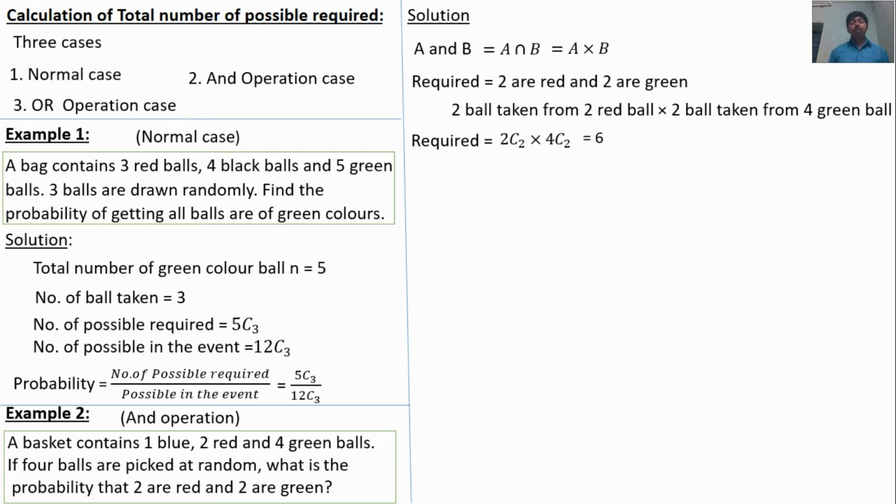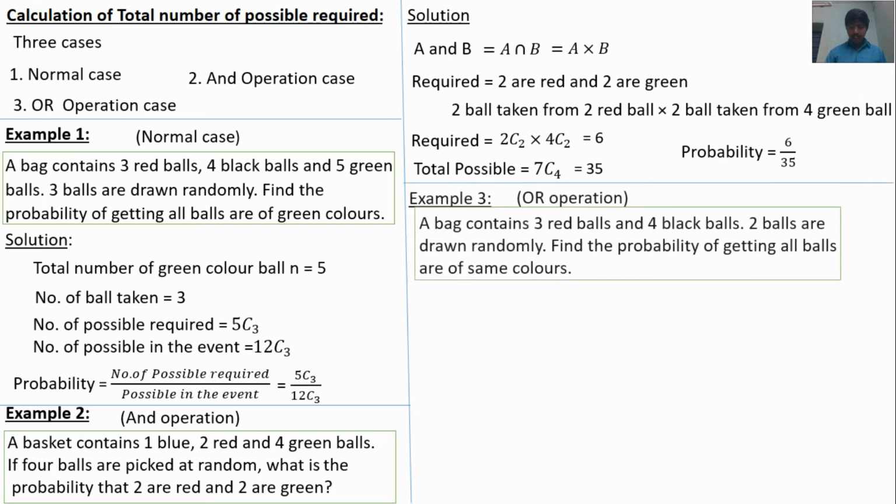The AND operation means multiplication. The total possible outcomes in the event: totally 7 balls. Out of 7 balls, 4 balls are taken, so 7C4, the answer is 35. So the probability is 6 by 35, the required over the total number of possible outcomes.